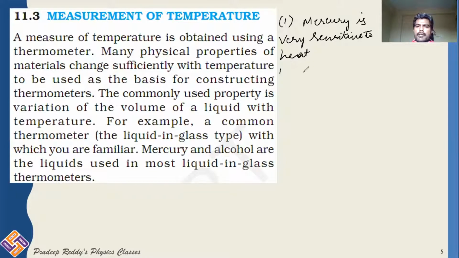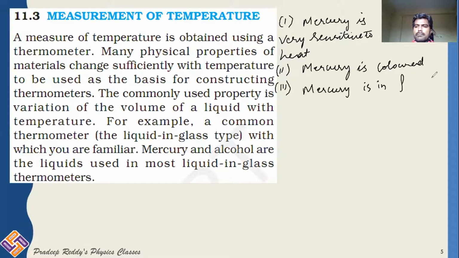Number two, mercury is colored. And number three, mercury is in free form. Mercury is in free form in the sense that in nature it is available free without bonding with any other chemicals. So it exists in free form.